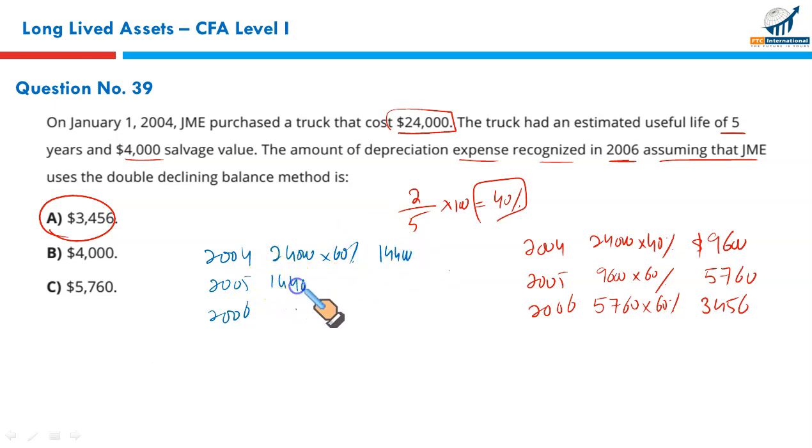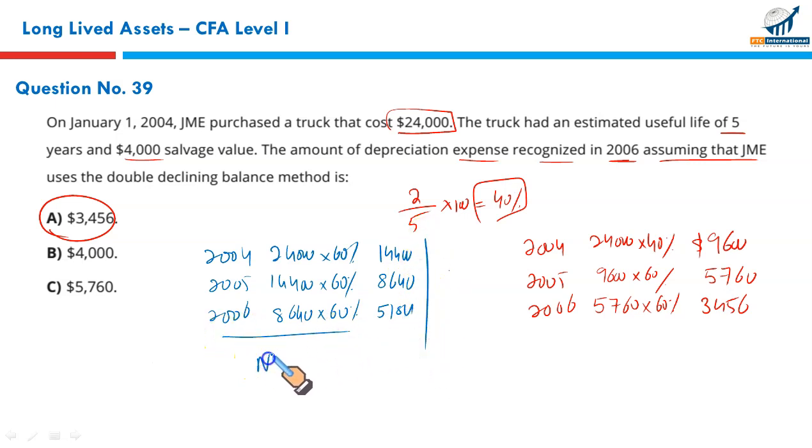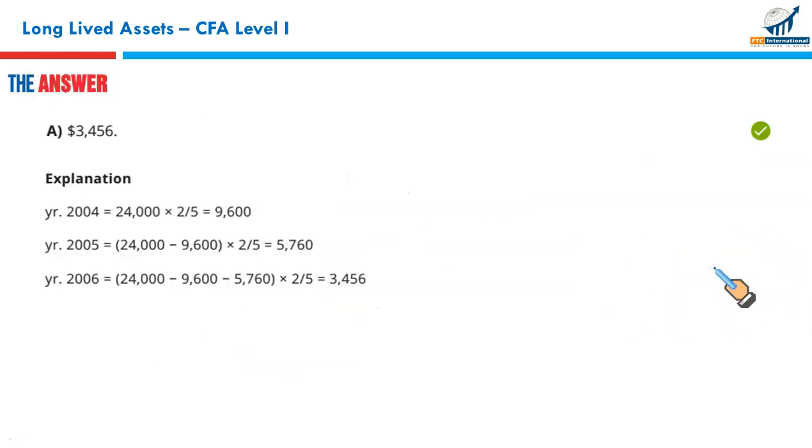Take 14,400 and multiply it by 60%. It's going to be 8,640. What would be the book value at the end of year 2006? Take 8,640 and multiply it by 60%. It'll give you 5,184. So this is the quick way to calculate your net book value at the end of each year, and this is the way to calculate depreciation for each particular year. So we got the result. It was A.